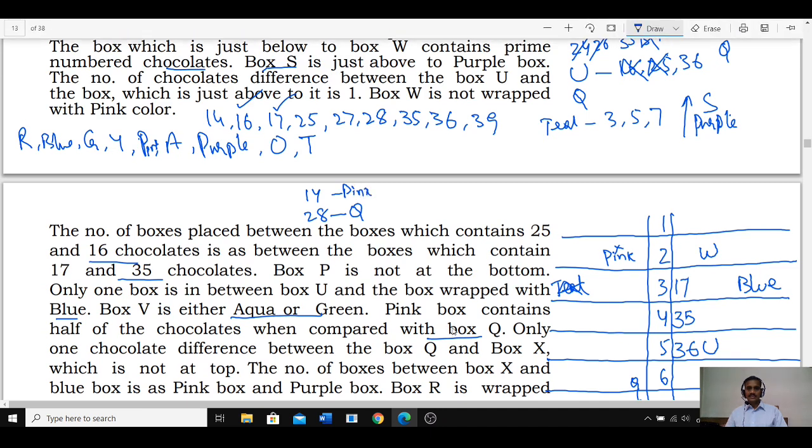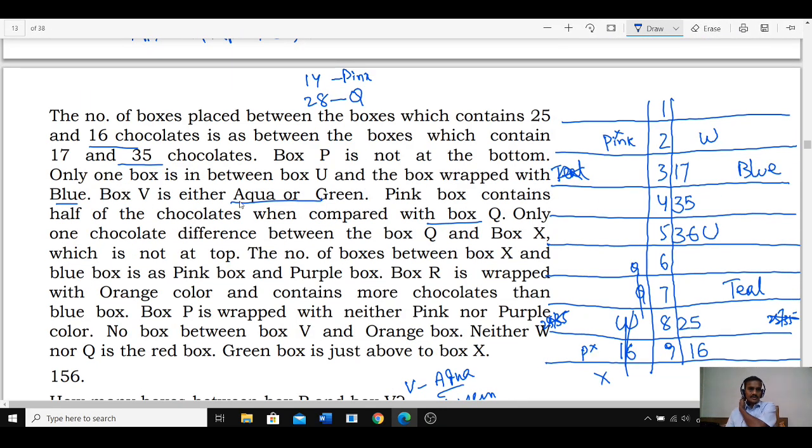See here, pink box contains half of the chocolates when compared with Q. If Q is 28, pink is 14. Q 28 and pink 14. And now Q, 28, cannot be in these two places. Hence Q can be here or Q can be here. And pink is 14. Q must be in these two places.